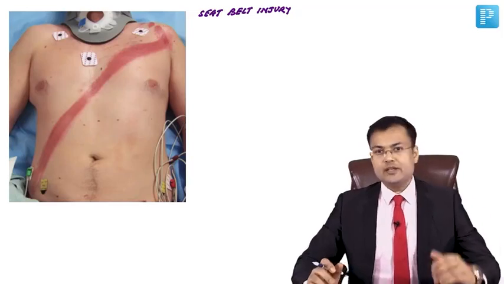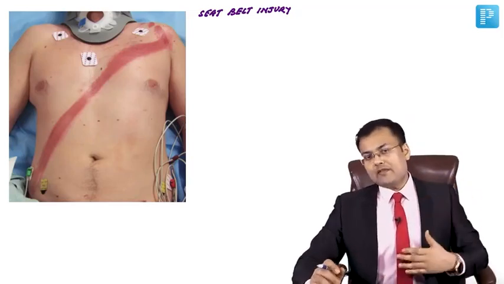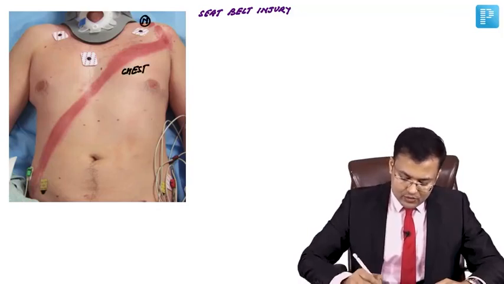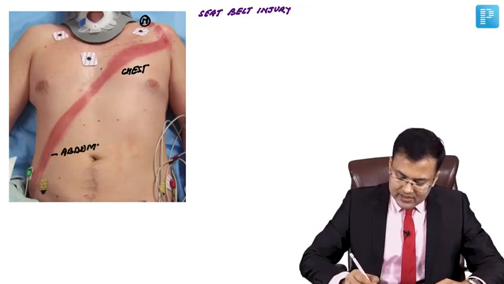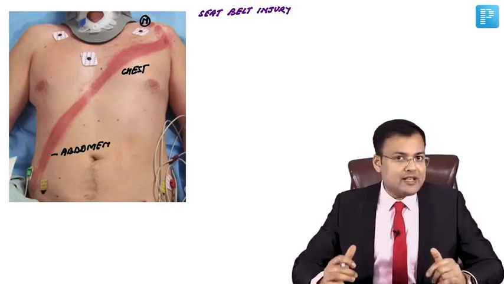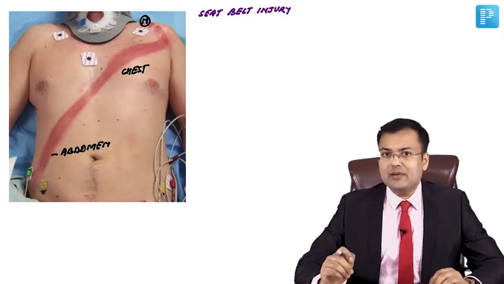This is seat belt injury. So we apply seat belt. See the pattern of abrasion seen in seat belt. It is going to involve what? Neck. It is going to involve the chest, and it is going to involve what? Abdomen. So the skin abrasion is there, and it is going to involve neck, chest, abdomen. This is the pattern of skin abrasion seen in patients of seatbelt injury.